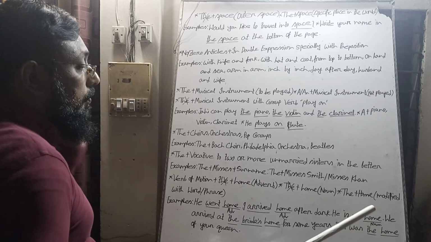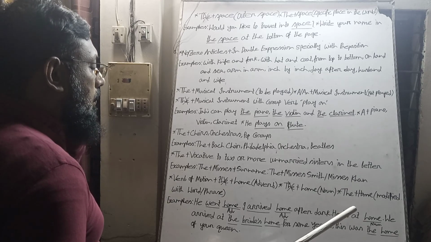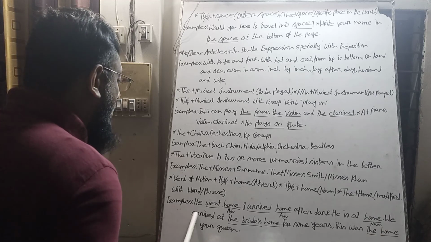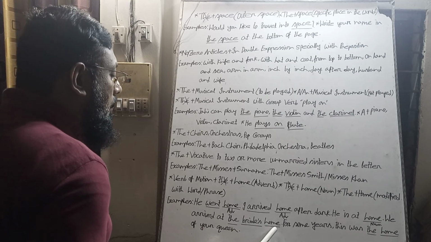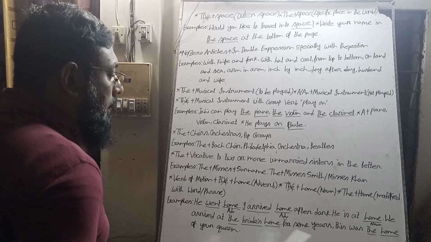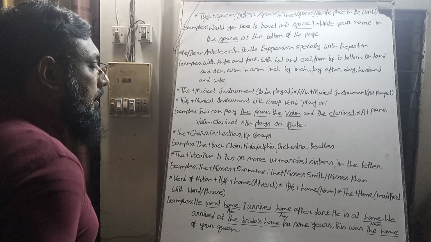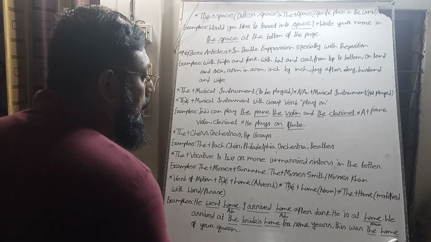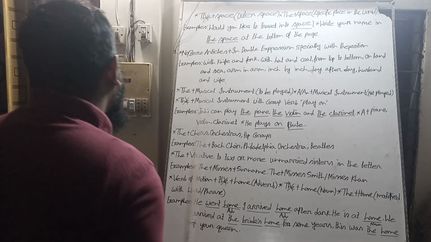But when we modify the word home with a word or with a phrase, then we use the article before home. We arrived at the bride's home. Here bride's modifies the word home, so we have used the article before bride's home. For some years, this was the home of your queen. Here, the phrase of your queen modifies the word home, so we have used the article before the noun home.